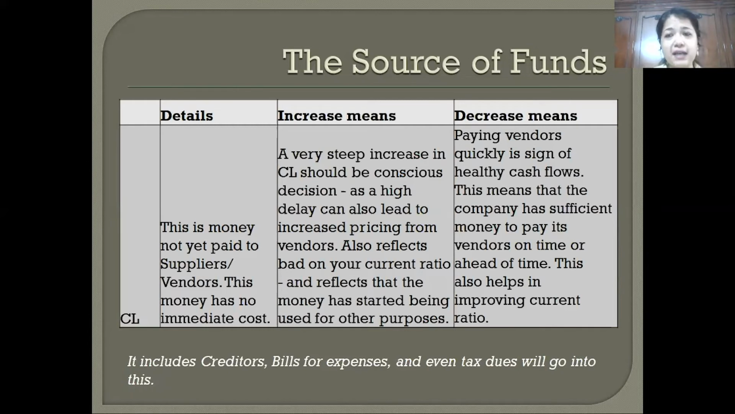So current liability has to be a very good balance of how much you should stretch and how much you should not. Paying vendors quickly is always a sign of healthy cash flows. This means that the company has sufficient money to pay its vendors on time or at times ahead of time. This also helps in improving your current ratio. So this largely covers the source of funds.